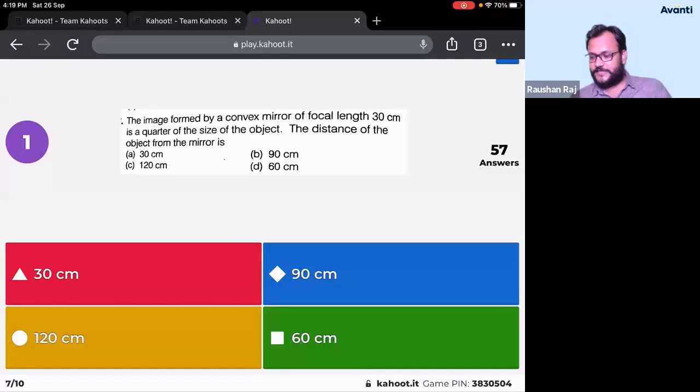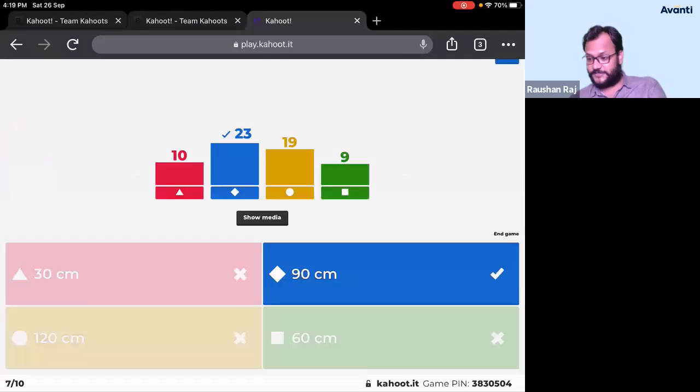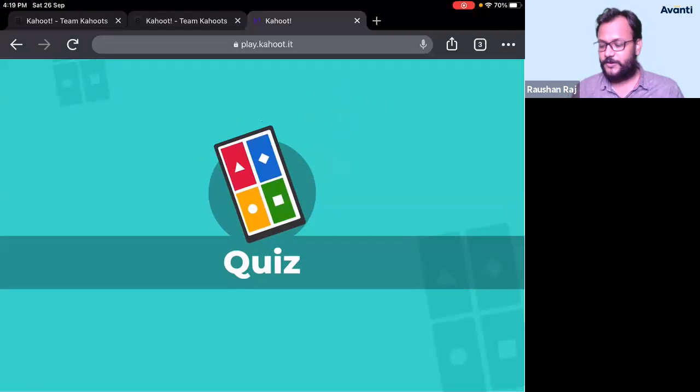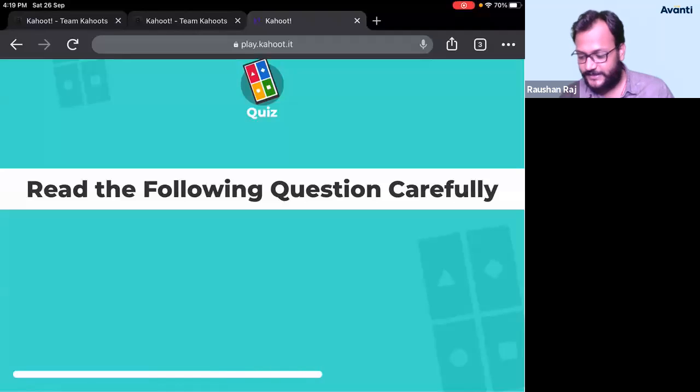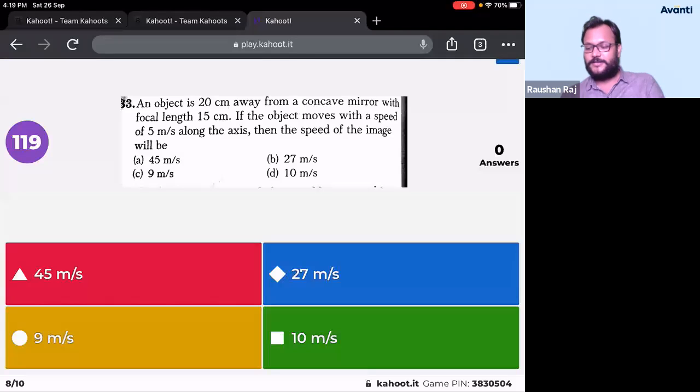So 56 or 57 of you have answered. Actually 61 of you have answered. So the correct answer is 90 centimeter and 23 of you have got the correct answer. All right, guys. I don't want to explain this question because this is a very, very simple question. Magnification is given to you. Focal length is given to you. You have to find the value of u. You just have to use the direct formula. Okay, I skipped the scoreboard. Let us see in the next question whether anybody has surpassed those 5 guys or not.